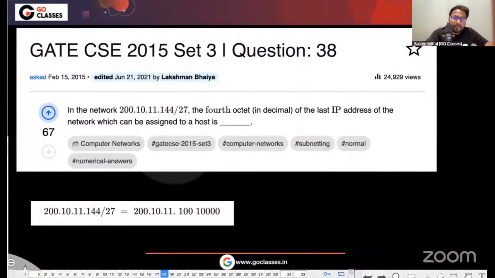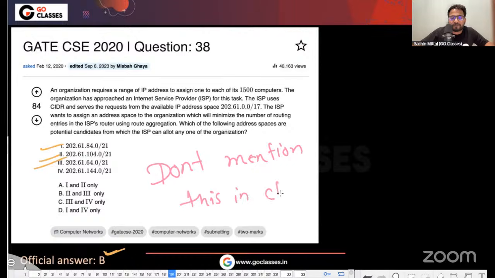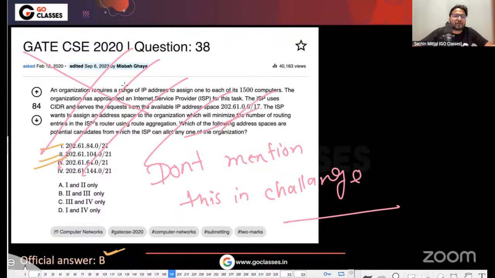So you can mention this GATE 2015 question, but do not mention the GATE 2020 question in the challenge. Understood why I'm saying this? Because they might have some bias after seeing this.